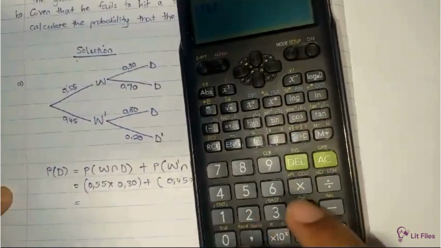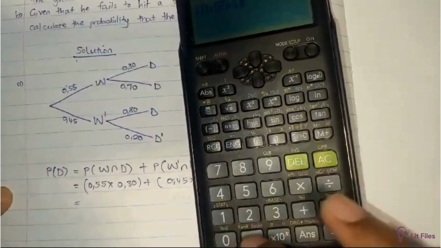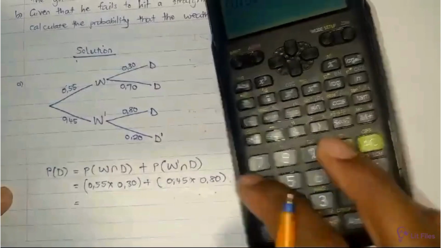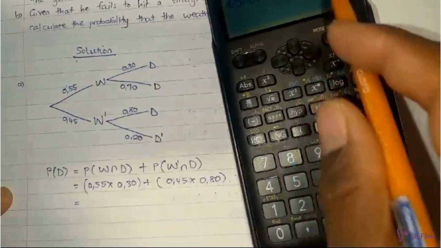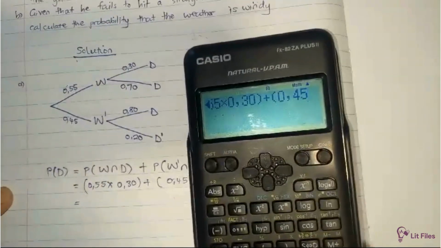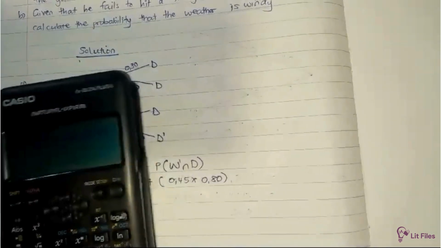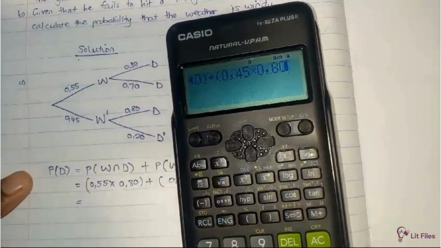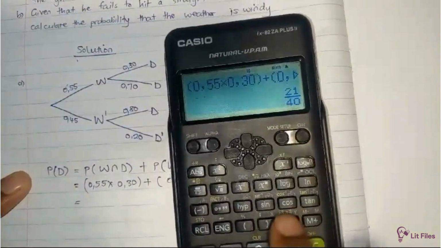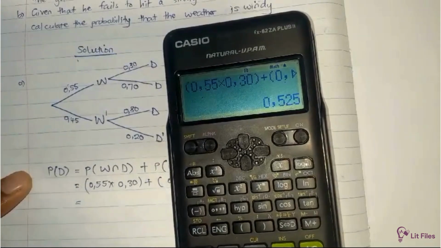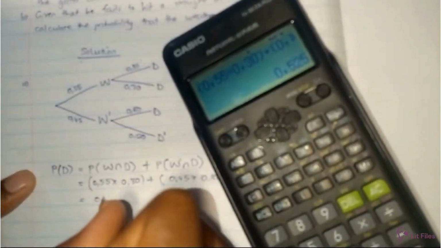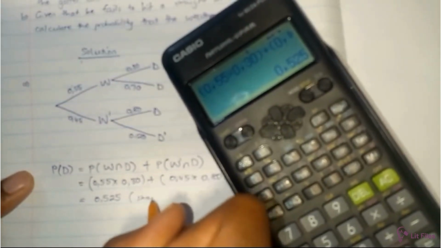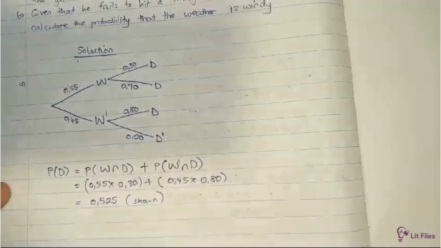So it's 0.55 times 0.30 plus, for the alternate route, 0.45 times 0.80. Punch that in the calculator, you get 21/40, which is 0.525 as given. So we've successfully shown that.